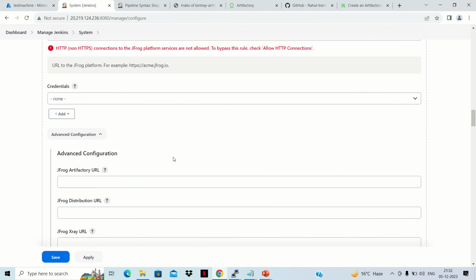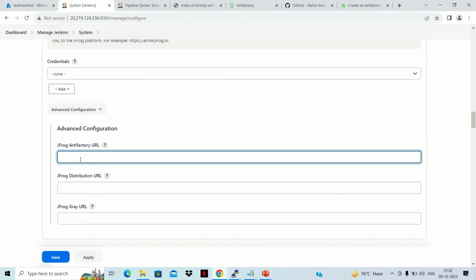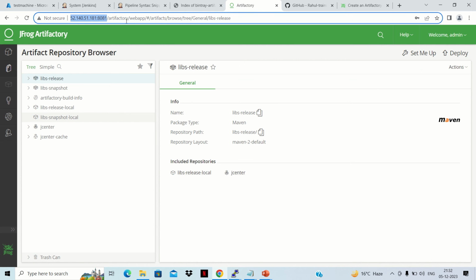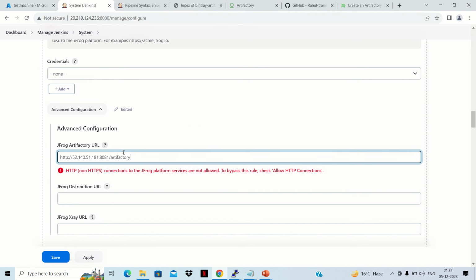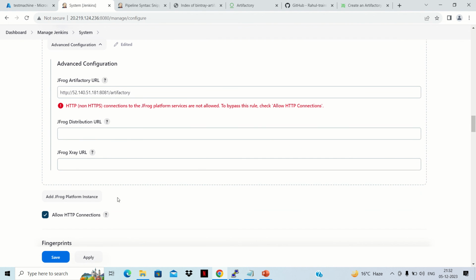If we go to advanced configuration, the JFrog Artifactory URL, after that we can give this Artifactory piece also here. Copy, system, Ctrl+V. So again this message was getting populated.